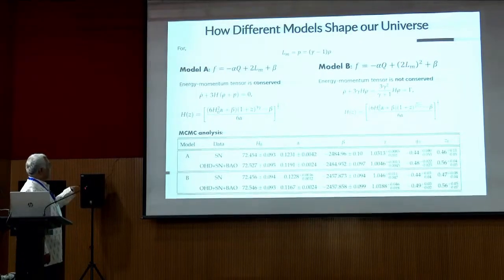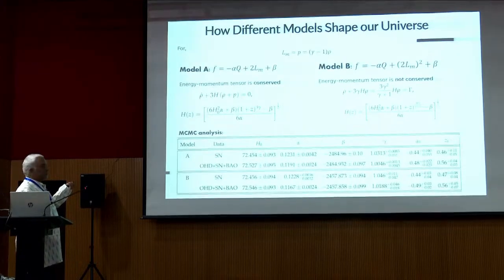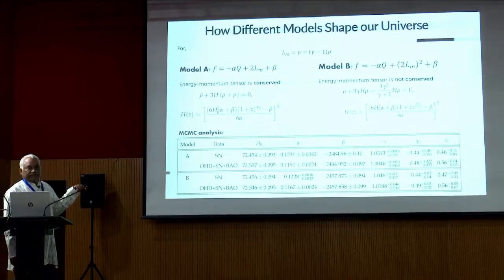Okay, so in these two models, these are the two Friedman equations. And first we check the linear model. What we saw in the linear model is that the energy momentum tensor is conserved. So we got the conservation equation, so this gamma is 0 here. Where we just kept the gamma because it is not conserved, the balance equation.